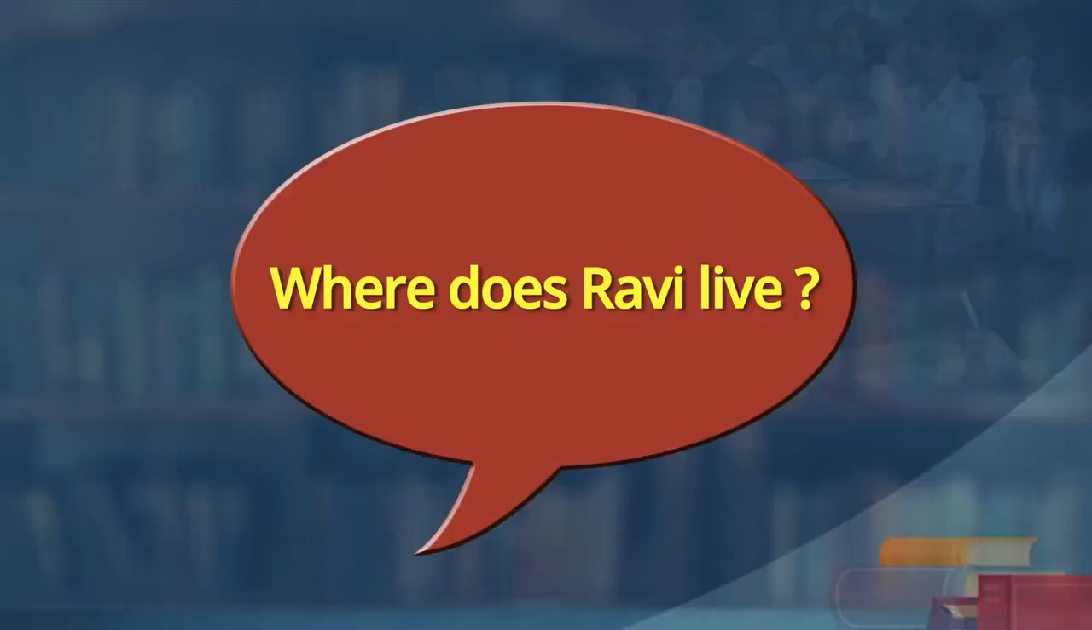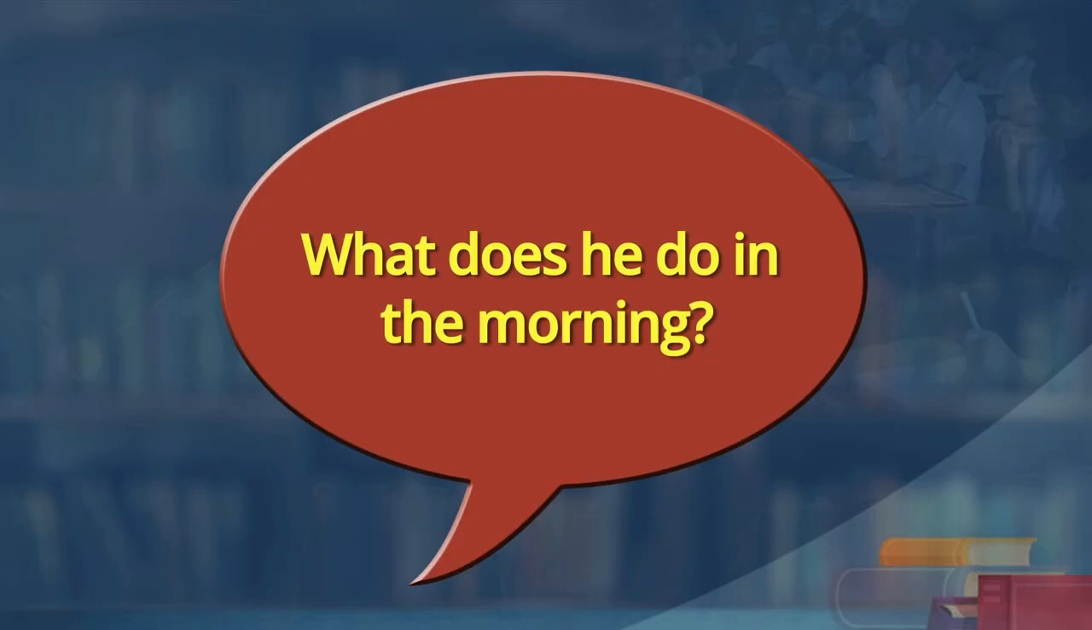Now we have set the objectives clearly for our learners. Let us go back to the paragraph again. We have read it twice. I am going to ask you some questions; just recall, otherwise we will read again. Where does Ravi live? Ravi lives in Chhatarpur. What does he do in the morning? He goes for a walk every day in the morning.